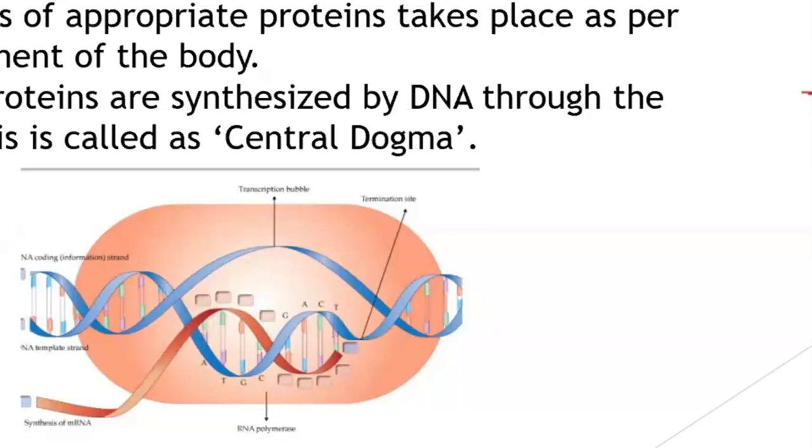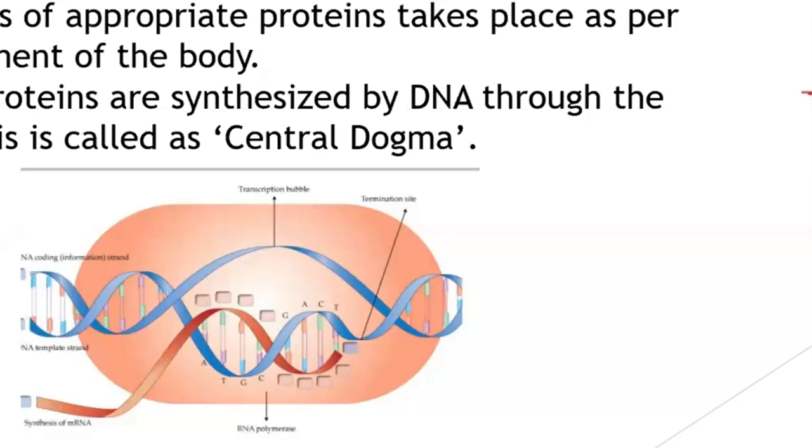Now what happens? DNA is a double stranded molecule. It has two strands, so it will make RNA from any one of its strands. And which RNA? Messenger RNA. Again, DNA has two strands, so it will take one of the strands and produce an RNA.